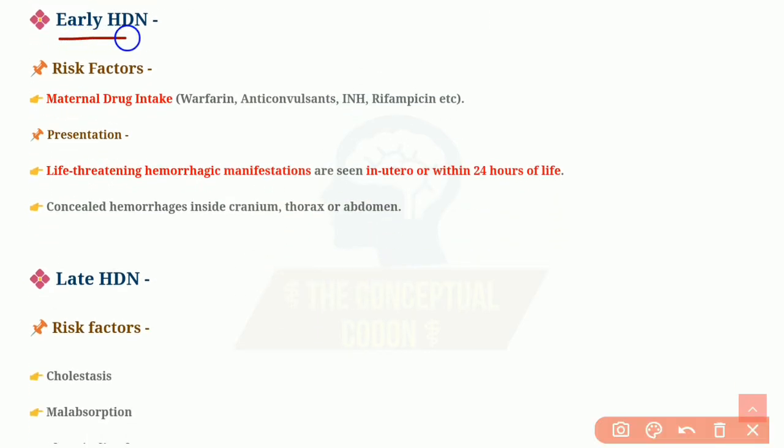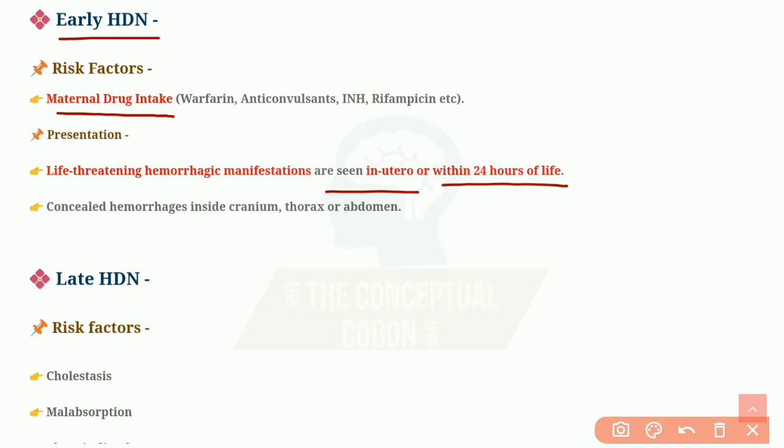Early HDN. Early HDN presentation is within 24 hours of life or in utero. So if the hemorrhagic manifestations are seen within 24 hours of life, within 1 day of life or in utero, it is called early hemorrhagic disease of newborn. There are some risk factors like maternal drug intake. Which drugs are responsible?